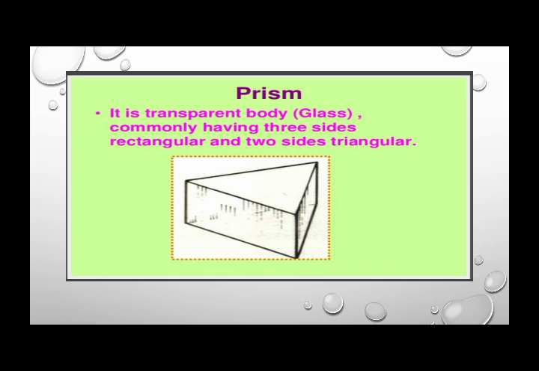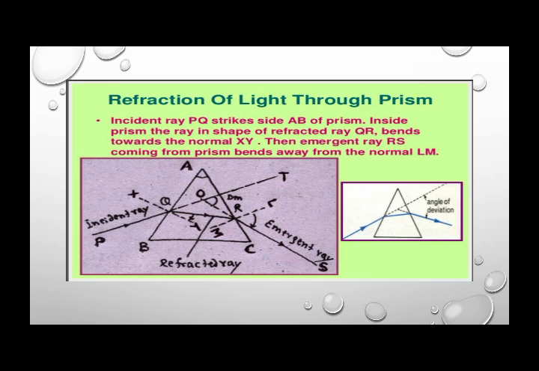You may see it is also present in our science lab: we have triangular-shaped blocks of glass, which are called prisms. It is basically a transparent body, commonly having three sides. One is rectangular and two sides are triangular, right? So basically it's a triangle-shaped object of glass, and we call it a prism. Now this prism is helpful for us to explain the refraction of light.